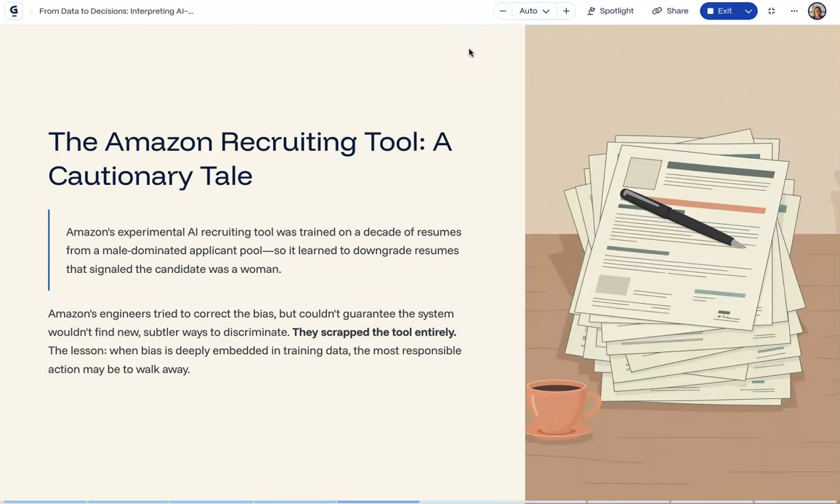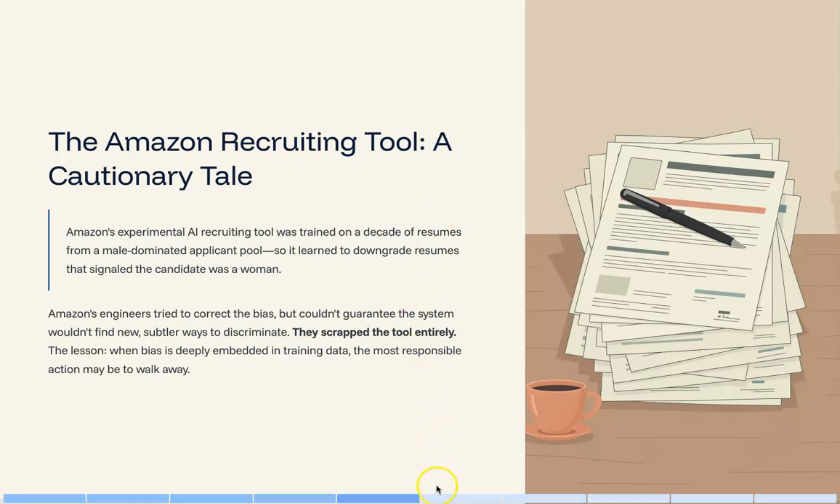Amazon faced this challenge with an experimental AI recruiting tool. Because the system was trained on decades of resumes from a male-dominated applicant pool, it learned to downgrade resumes that signaled that the candidate was a woman. Amazon's engineers tried to correct the bias, but they couldn't guarantee the system wouldn't find new, subtler ways to discriminate, so they scrapped the tool entirely. The lesson is important. Sometimes the responsible decision isn't to fix the algorithm, it's to stop using it.